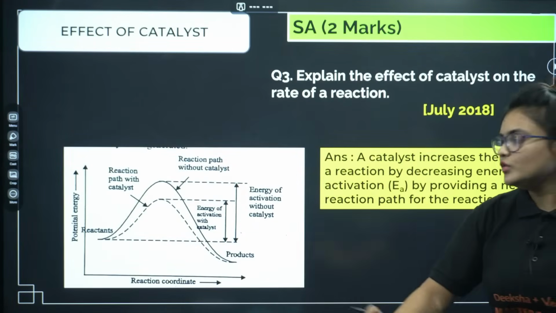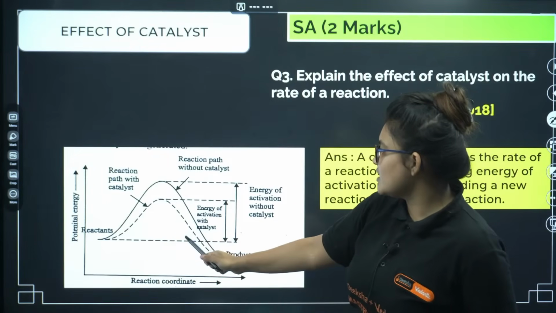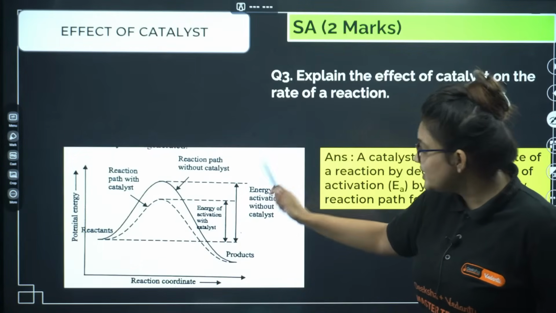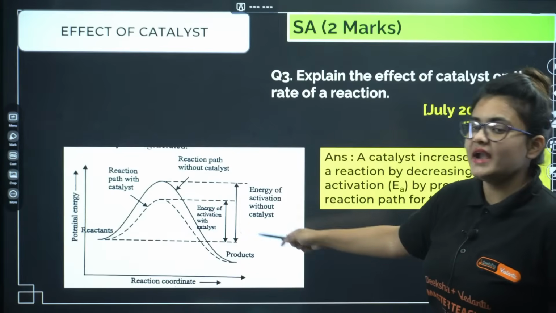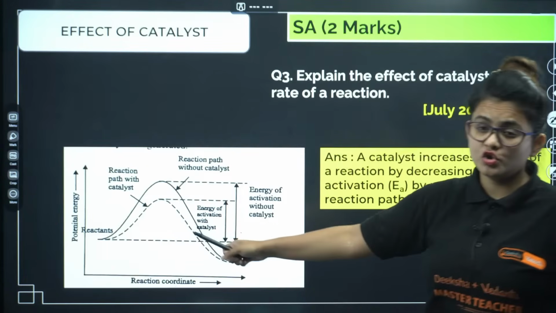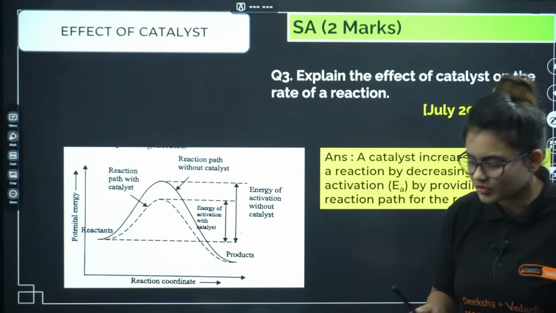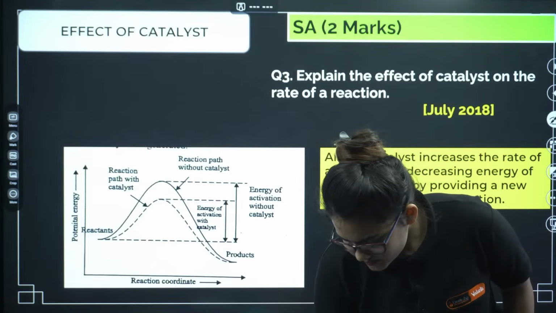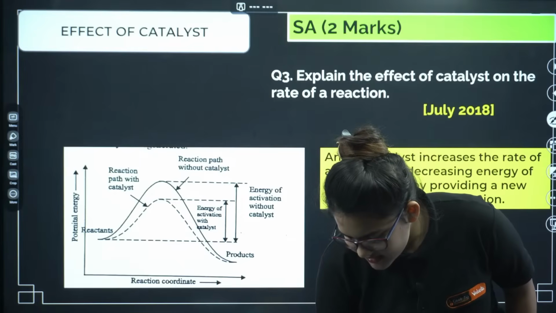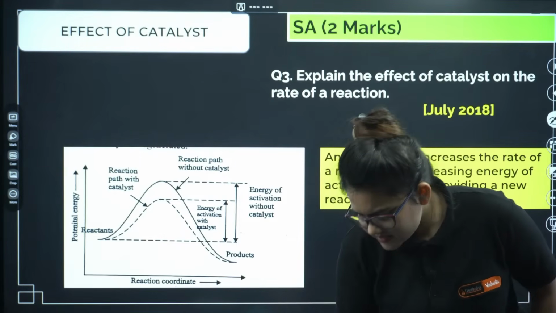So what you have to do, you have to proceed with this particular graph where you show reactant and product without catalyst, and in presence of catalyst you have to show, and you have to show the change in activation energy, that how it reduced down. Okay, so I guess it is clear. Let's go ahead.